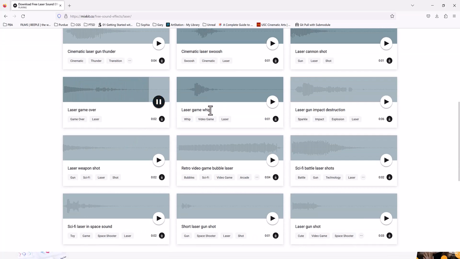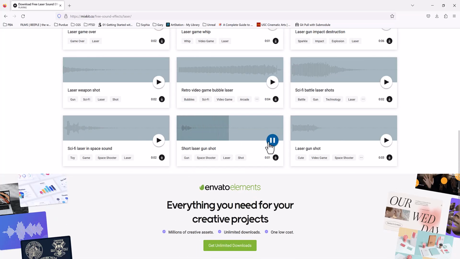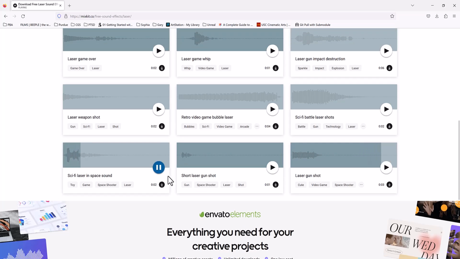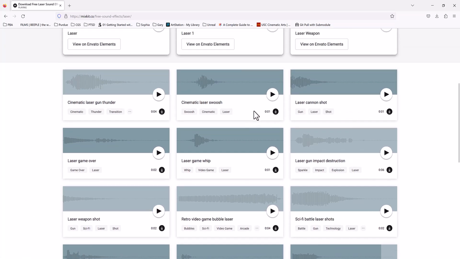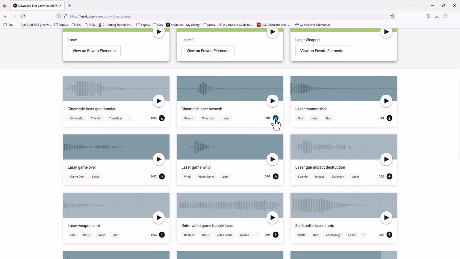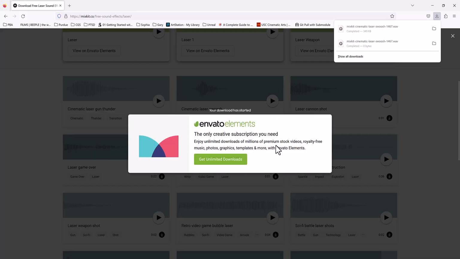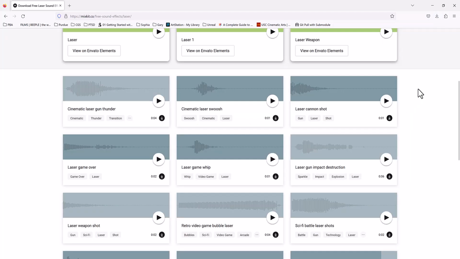We're going to adjust the volume and some of the settings. Actually, I like this the best. I guess I just like it all. So pick one that you like. I'll go with the cinematic laser swoosh. And I'll just click the download button. And what's nice is, like I said, this pop-up appears, but you can see that it's saved off a copy.